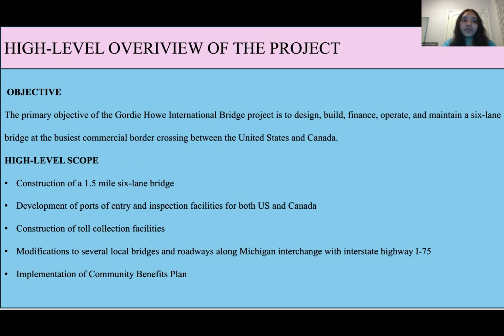Let's begin with the high level overview of the project. The primary objective of the Gordie Howe International Bridge Project is to design, build, finance, operate, and maintain a 6-lane bridge at the busiest commercial border crossing between the United States and Canada. The high level scope would be construction of a 1.5-mile 6-lane bridge, development of ports of entry and inspection facilities for both US and Canada, construction of toll collection facilities, modification to several local bridges and roadways along Michigan Interchange, and also the implementation of a community benefits plan.